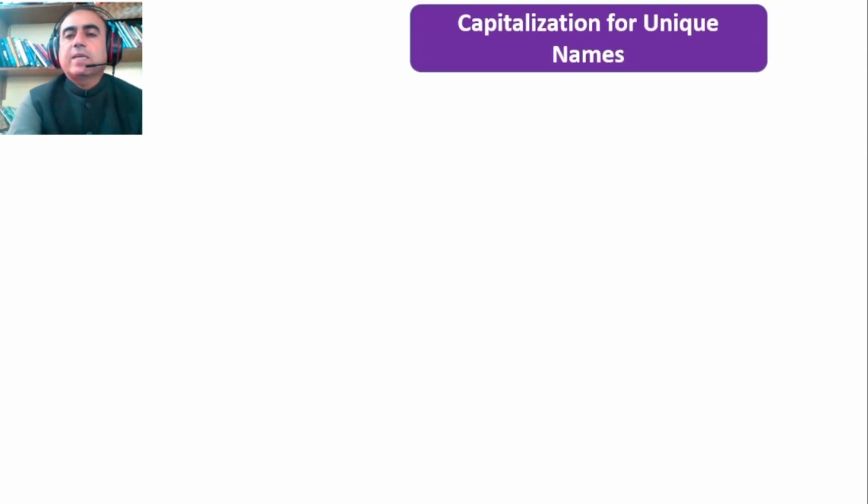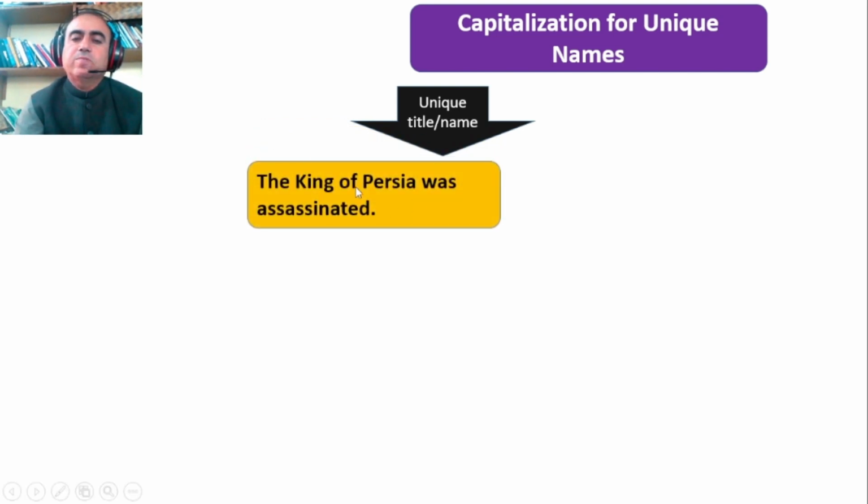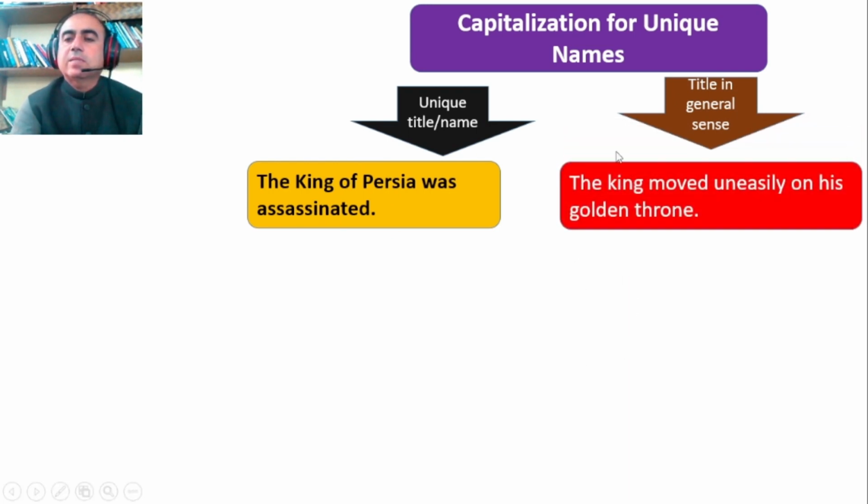Okay. The first case is capitalization for unique names. Unique names are titles, like "The King of Persia was assassinated." King is capitalized, and Persia, the name of a country, is capitalized. In the general sense, we do not capitalize, but when we make it unique, the King of Persia, King will need capital letters. In case of any king in general, we do not use a capital K, rather lowercase.